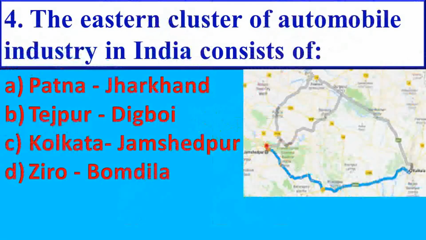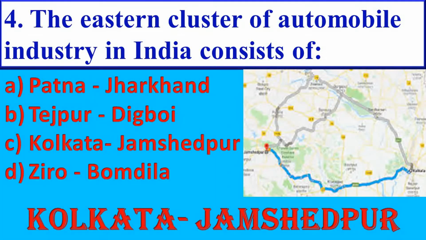Next question. The eastern cluster of automobile industry in India consists of Patna and Jharkhand, Tezpur and Digboi, Kolkata and Jamshedpur, Zero and Bomdila. Answer is Kolkata and Jamshedpur. Next question.